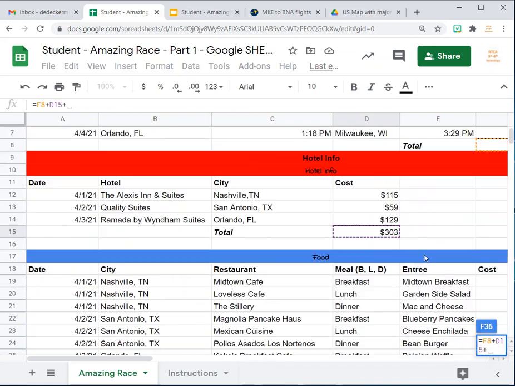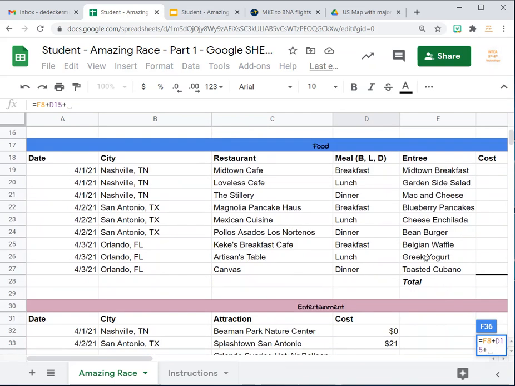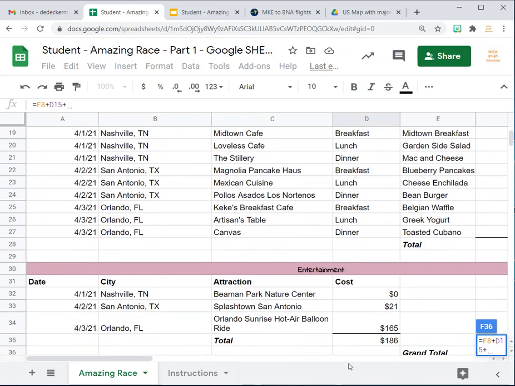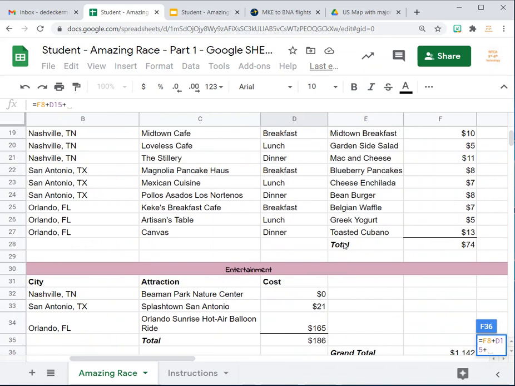you're going to scroll down because you want to get your total for food, and you can use these scroll bars to scroll over so you can get to where your total is for your food. Now make sure you have the control button pressed, and press the total there.